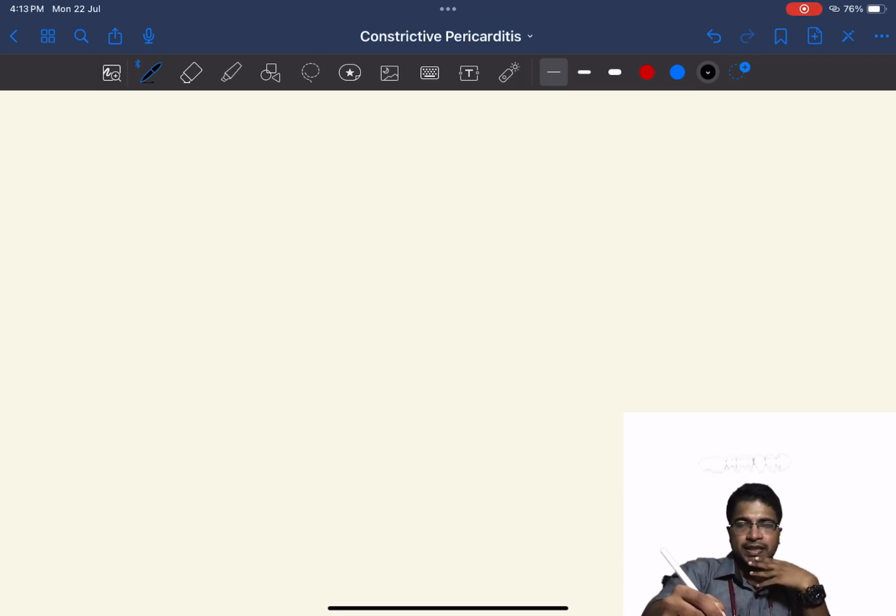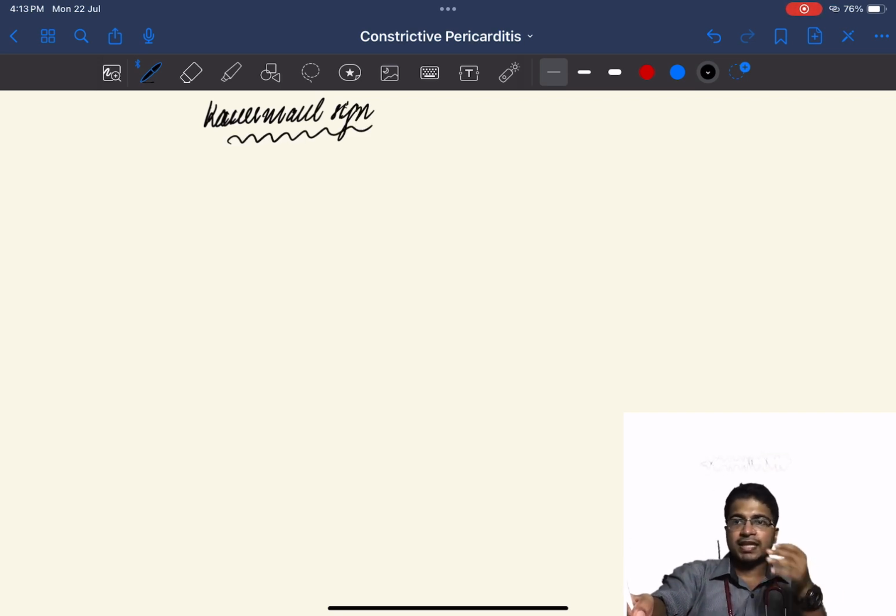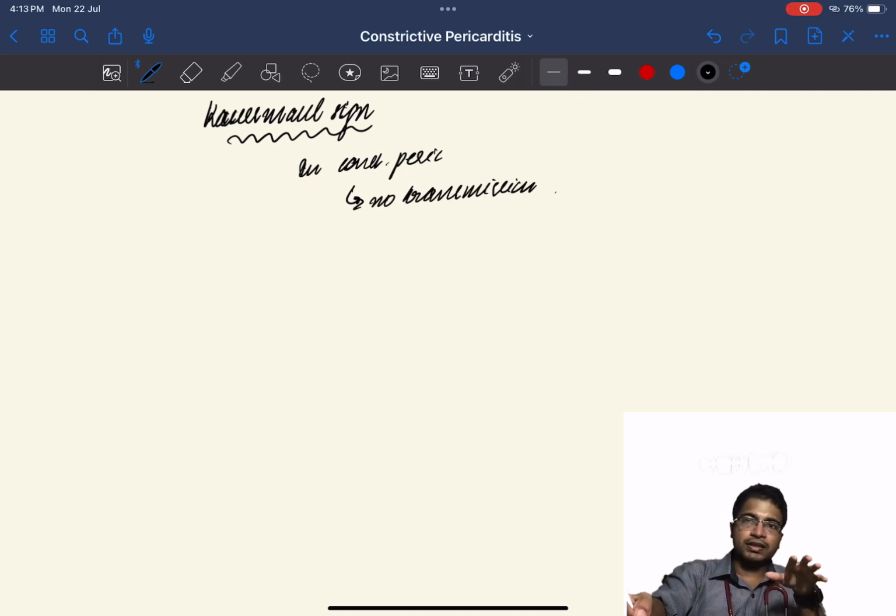So having discussed JVP in constrictive pericarditis, now we will discuss something related to JVP, that is Kussmaul sign. So what exactly happens in inspiration? In inspiration, there is negative intrathoracic pressure which is transmitted to the pericardium, which will lead to a drop in JVP or a drop in right atrial pressure. In constrictive pericarditis, the fibrous inelastic thickened pericardium is unable to transmit the negative intrathoracic pressure which is developed during inspiration. So there is no transmission of the negative intrathoracic pressure.